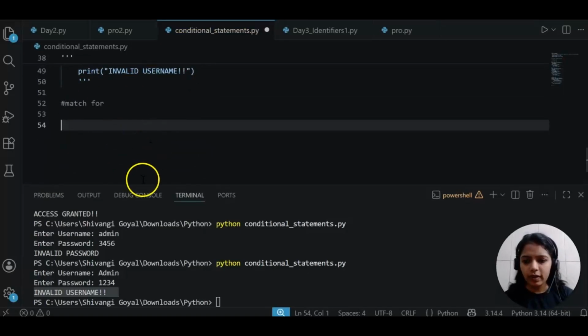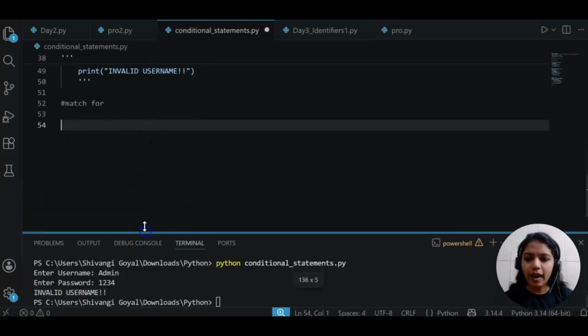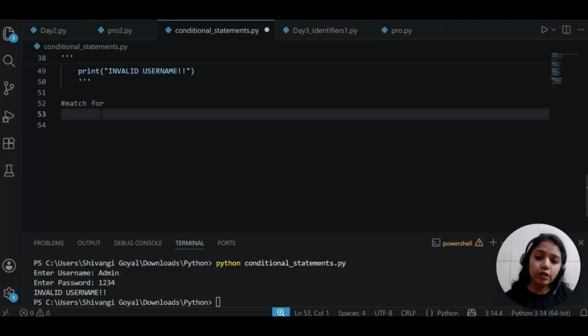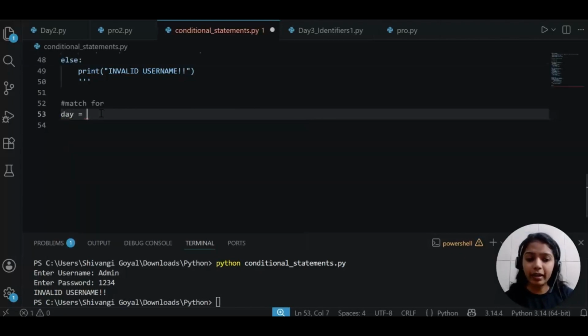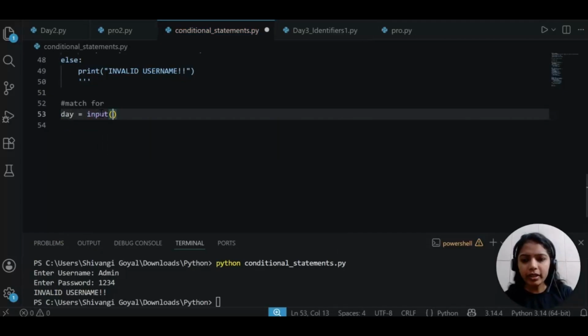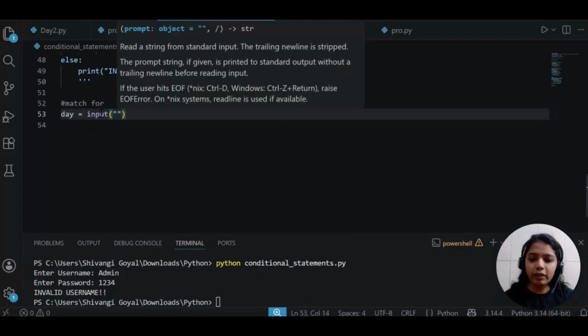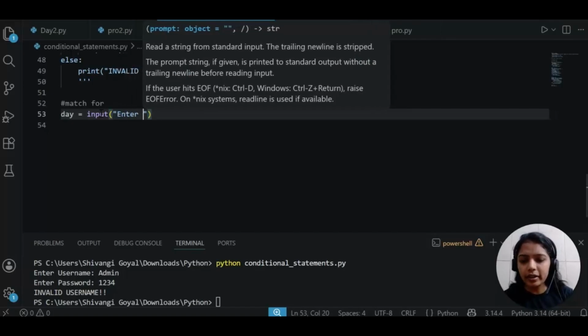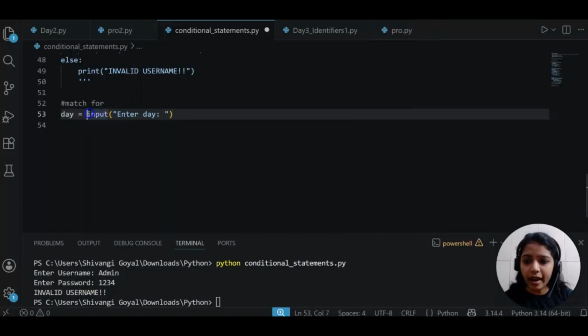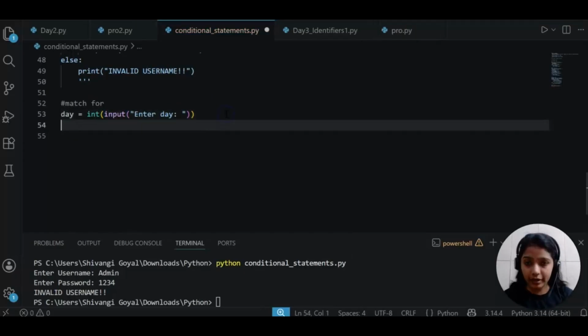Match for. Whenever you have multiple patterns, multiple values for a single variable, that time we will use match for. So for that we will take an example. Let's say I'm just having a variable day. I will be inputting the day, whether user will say 1 2 3 4 5 6 7 like that. So enter day, and we have to convert it into int, because day will be in integer only.